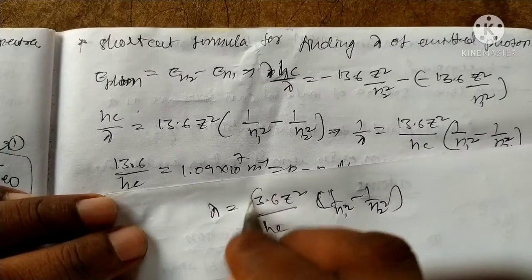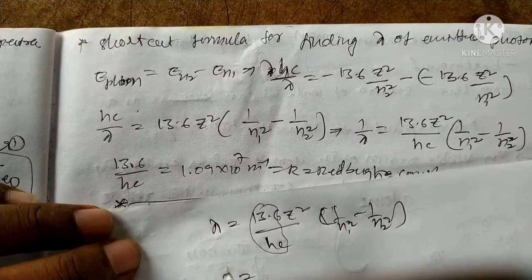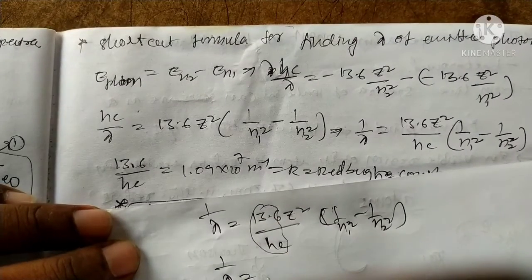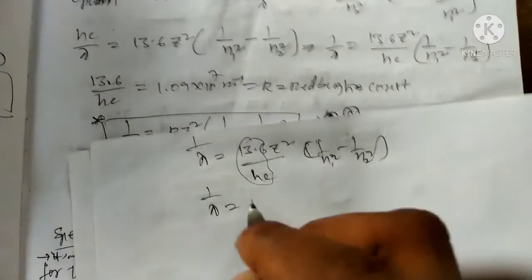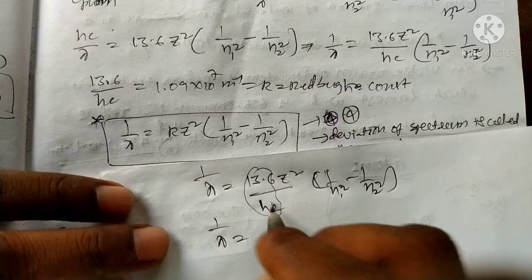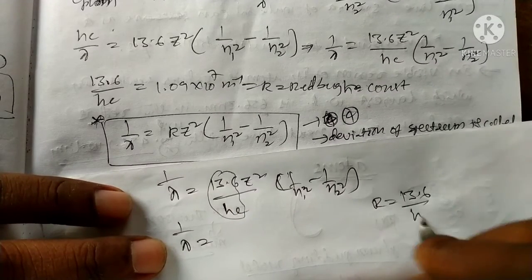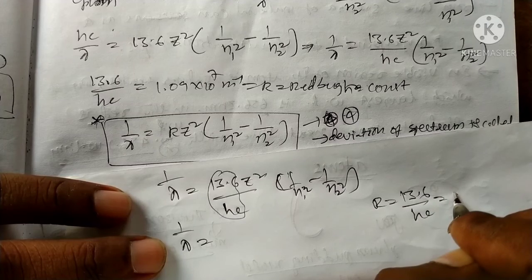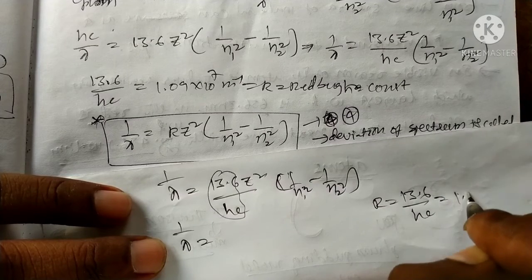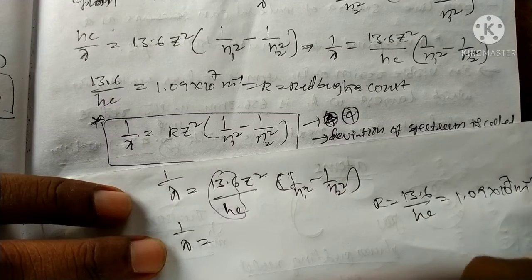This 13.6 by hc is a constant, that is R, the Rydberg constant. The Rydberg constant value is equal to 1.09 into 10 to the power of 7 meter inverse.